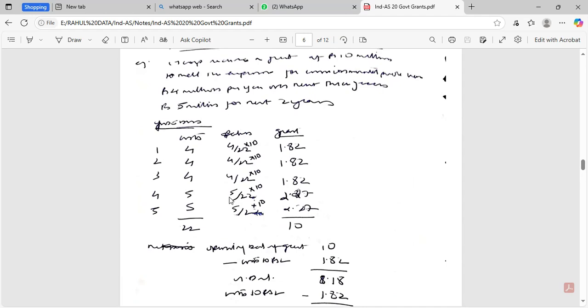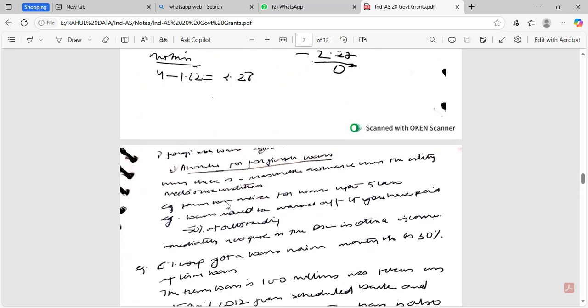For forgivable loans, forgivable loans below market rate of interest is also a government grant. Accounting for forgivable loans is done when there is reasonable assurance that the entity meets the conditions. A term loan waiver for loan up to 5 lakhs. Loans would be waived off if you have paid 50% of the outstanding, immediately recognized in the P&L in other income. City Corp got a loan waiver amounting to 30% of the term loan. The term loan is 100 million.